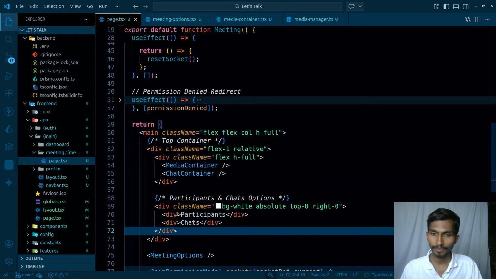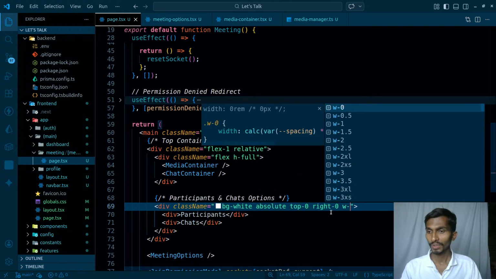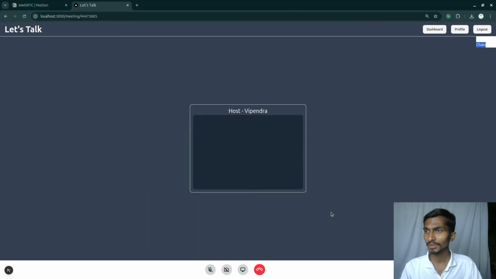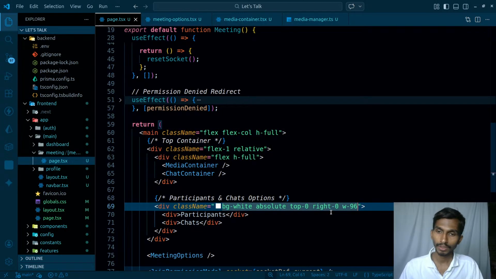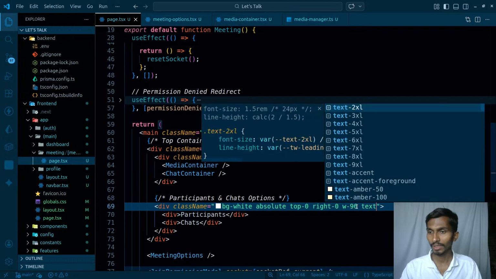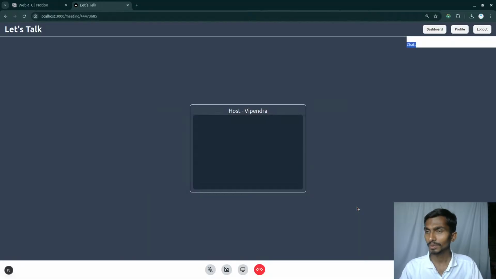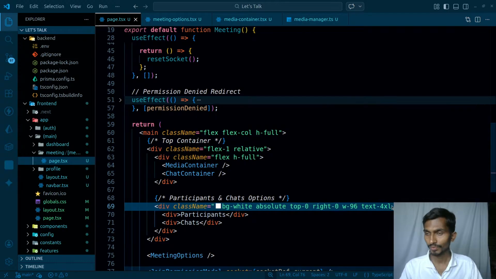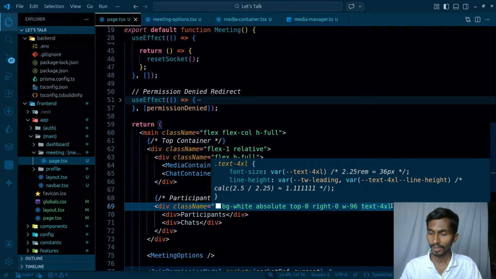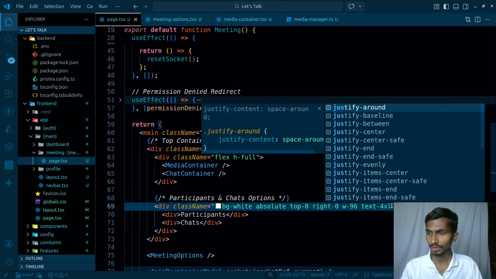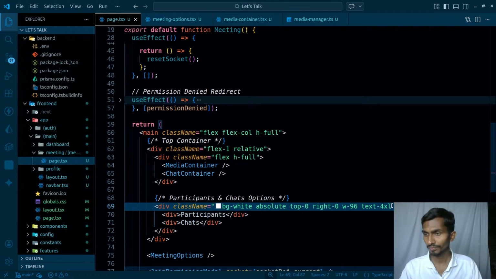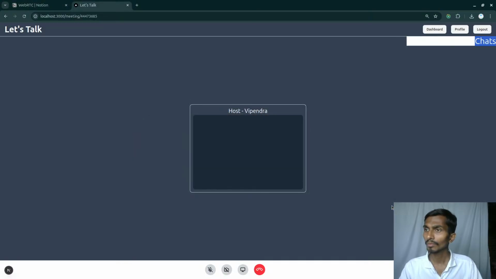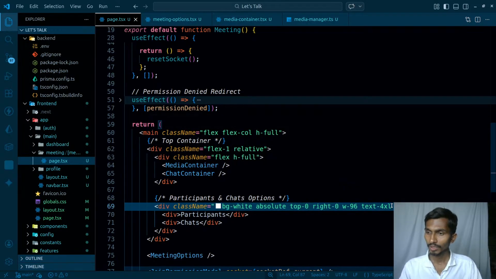So in that case, width is gonna be around 96 or something. Let's see. So this is how it's gonna look. And apart from this, I will have text around 4xl or something. Apart from this, it will be display flex. So flex, this is how it's gonna be going on. Gap is, justify is gonna be space between. Okay, so this is how it's gonna be going on. Let's not keep it between, rather space justify around.